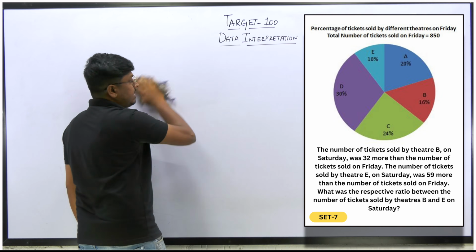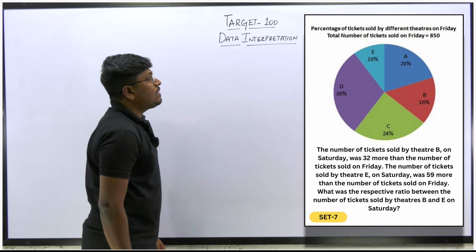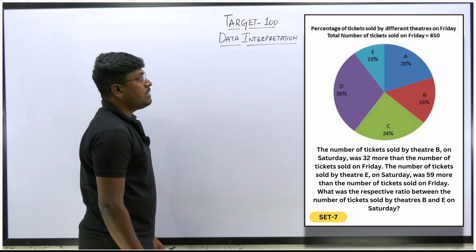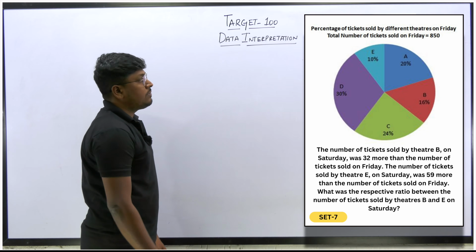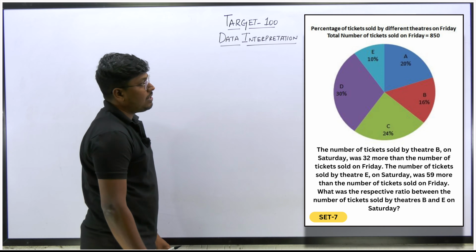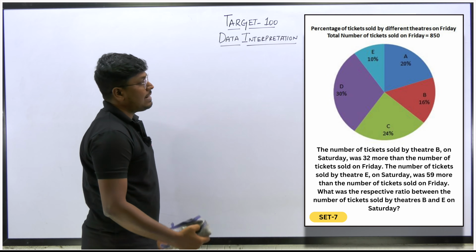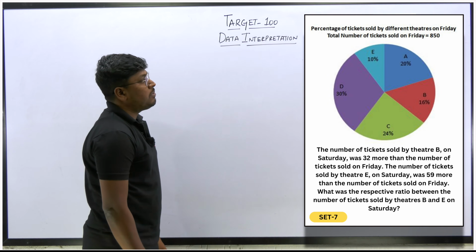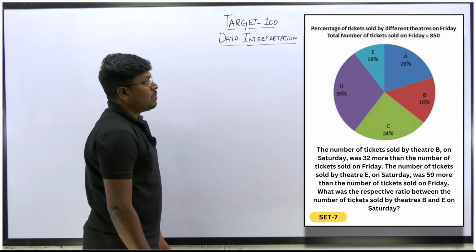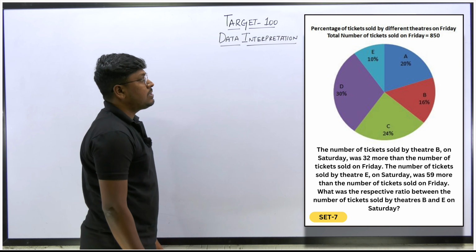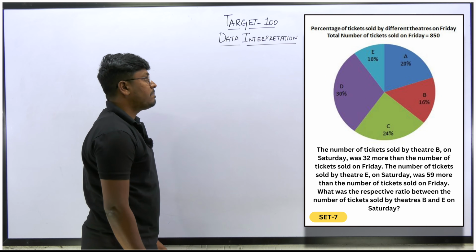Okay, so what is the second question? The number of tickets sold by Theatre B on Saturday was 32 more than the number of tickets sold on Friday. The number of tickets sold by Theatre E on Saturday was 59 more than the number of tickets sold on Friday. So what is the respective ratio between the tickets sold by B and E on Saturday?